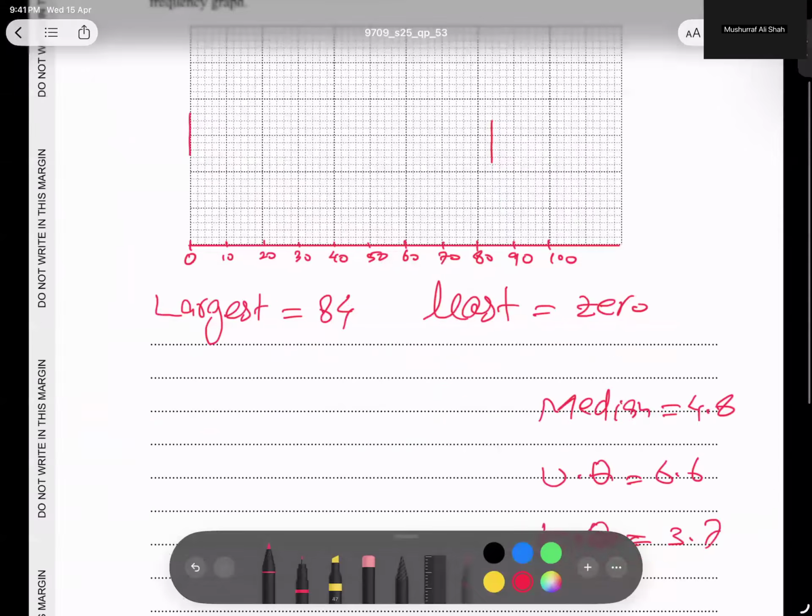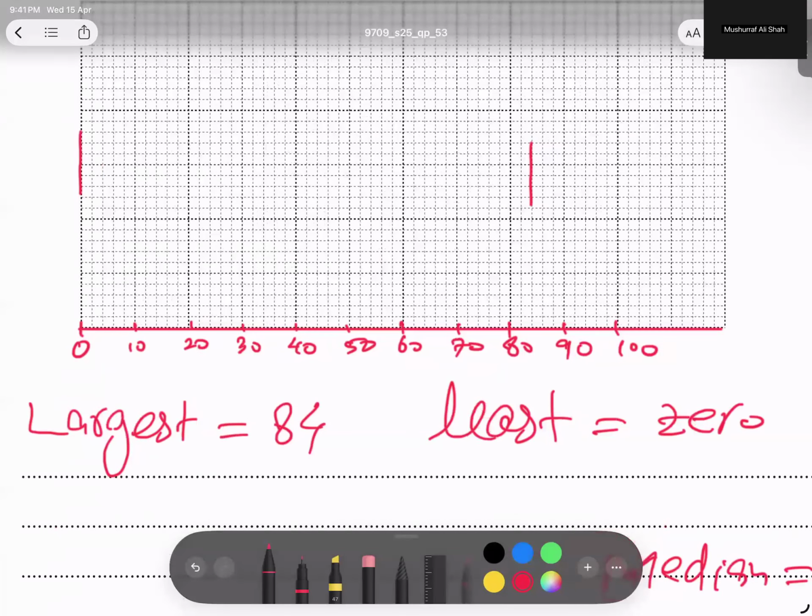The median is 4.8, and 4.8 is one box back. Okay, 4.8 done. Now I copy and paste it two times because I need one for the upper, one for the low, and one for the median. Let's start. The median is done.